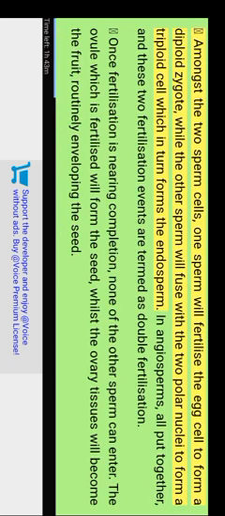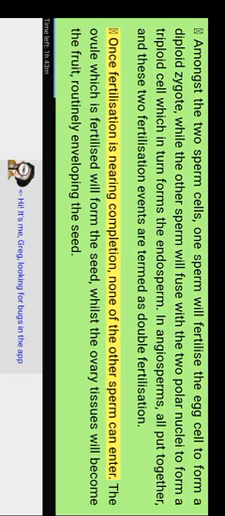Of the two sperm cells, one sperm will fertilize the egg cell to form a diploid zygote, while the other sperm will fuse with the two polar nuclei to form a triploid cell, which in turn forms the endosperm. In angiosperms, these two fertilization events are together termed double fertilization. Once fertilization is nearing completion, none of the other sperm can enter.